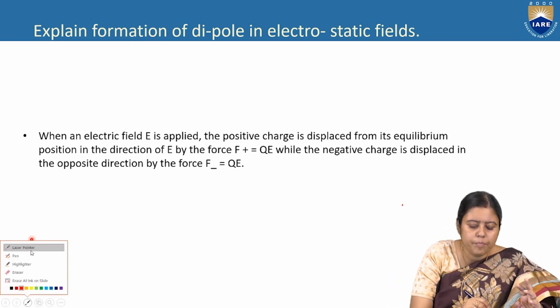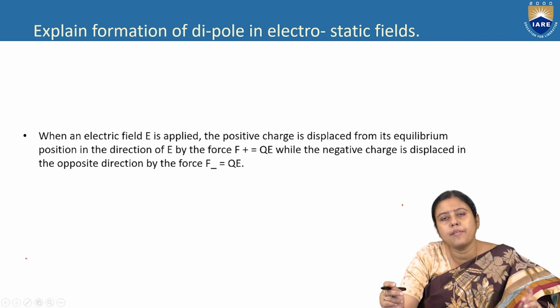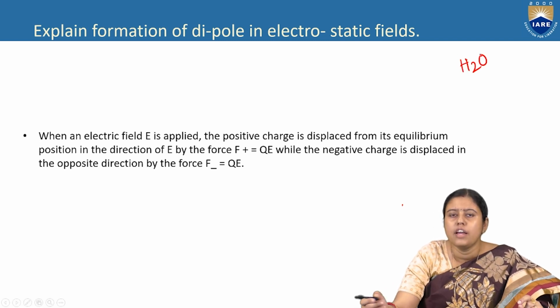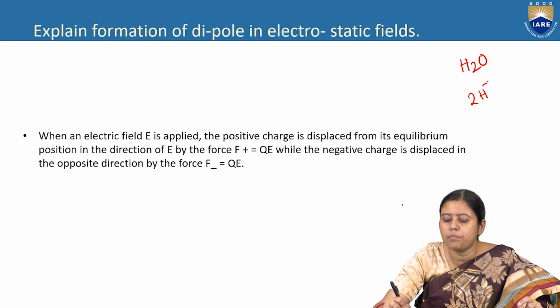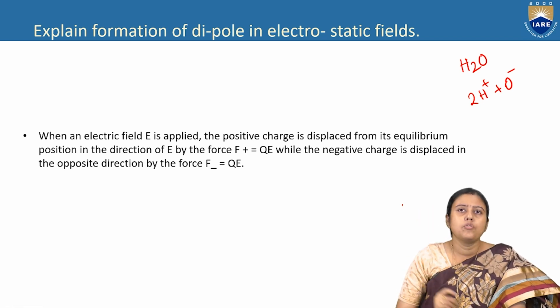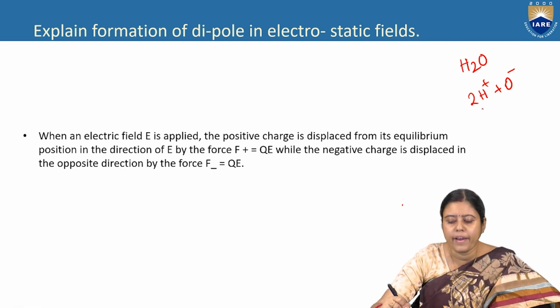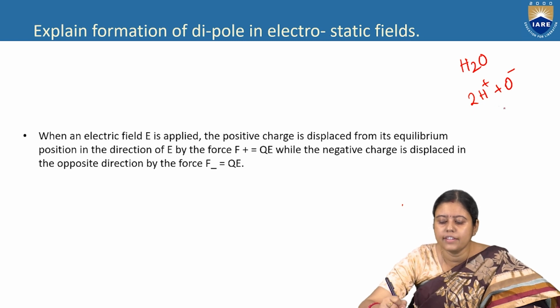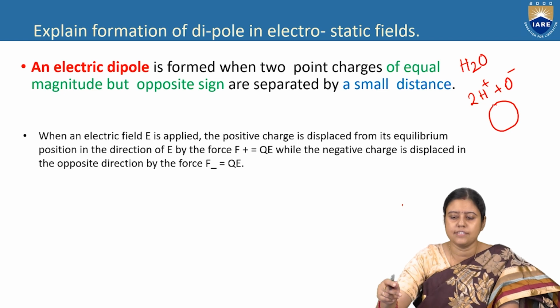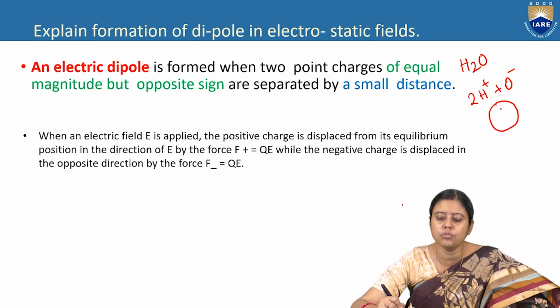I am giving one example from chemistry, and this is the dipole. Say we have H2O. What is H2O? Water. We know H2O can be written as 2H plus and O minus. So we can think that H2O looks like this.